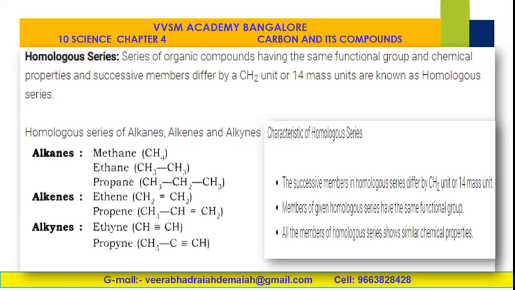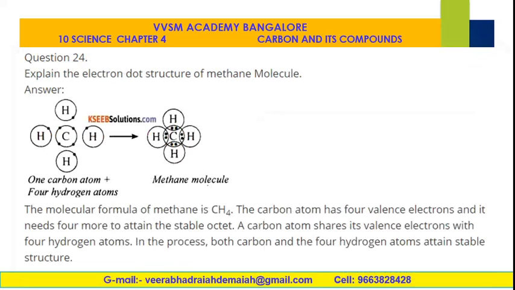So, my dear friends, the characteristic of a homologous series is that successive members differ by a CH2 unit or 14 units. So this is a very important concept. Let us discuss the important questions relating to the coming SSLC examinations. In this chapter today, explain the electron dot structure of the methane molecule.